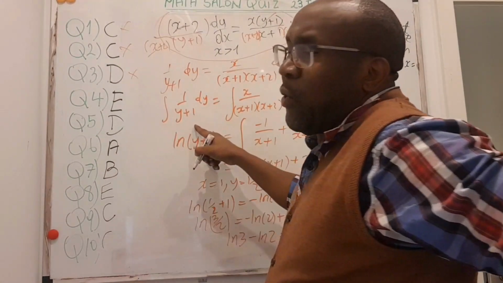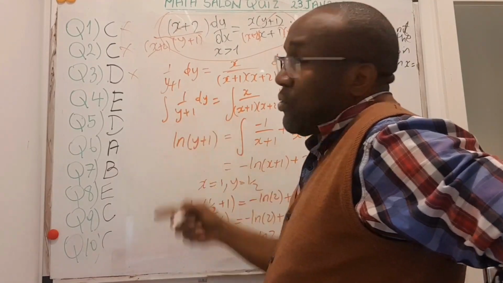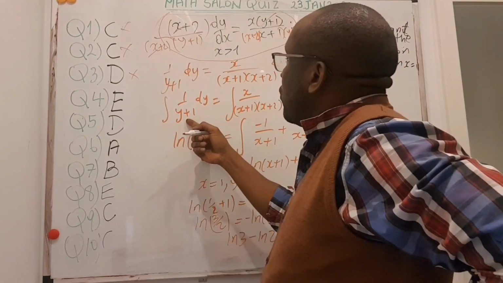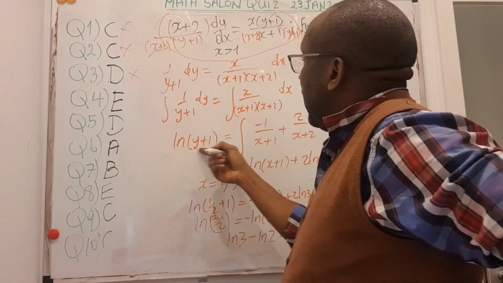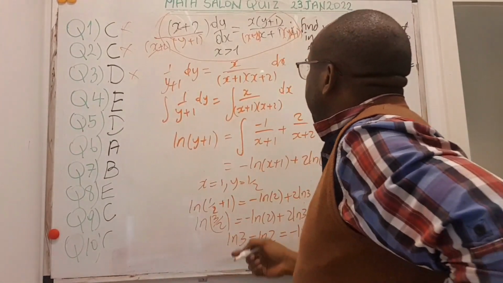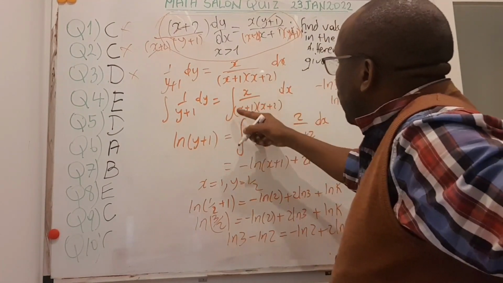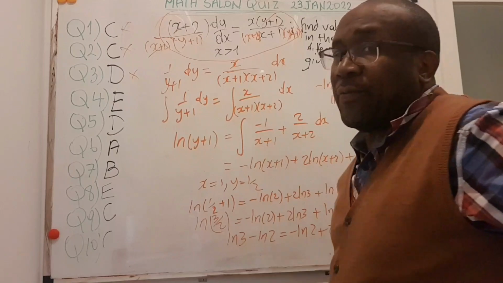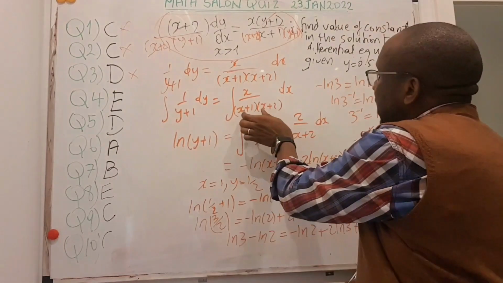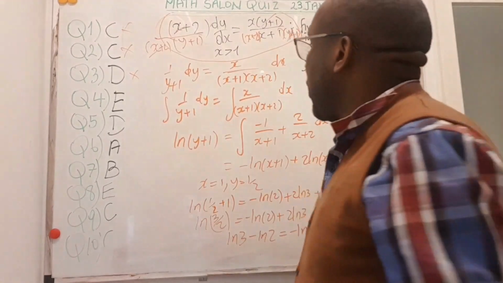Once you have this, we can now integrate on both sides. This integral is a simple one. You just check that the derivative of the denominator is equal to the numerator. Derivative of the denominator with respect to y is 1, and that is 1. So then the integral is simply the natural log of y plus 1, and this is equal to here. Here, you have to first play with this. You have to actually look for this as a partial fraction. But luckily, we have nice factors here, so we can just use the simple fast technique they call cover up.